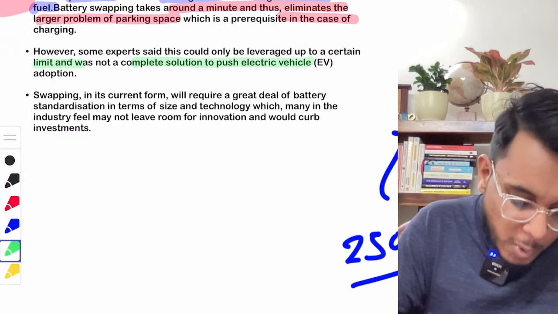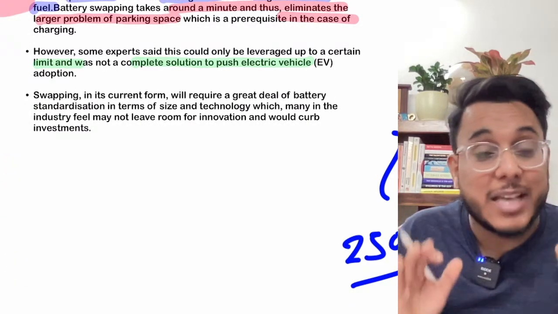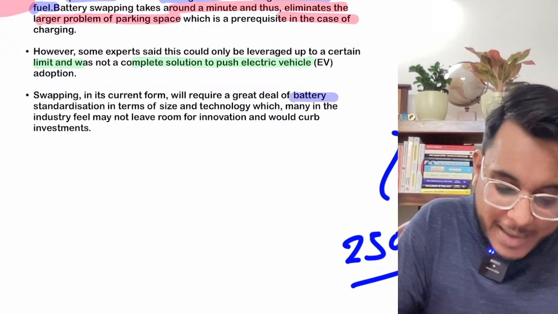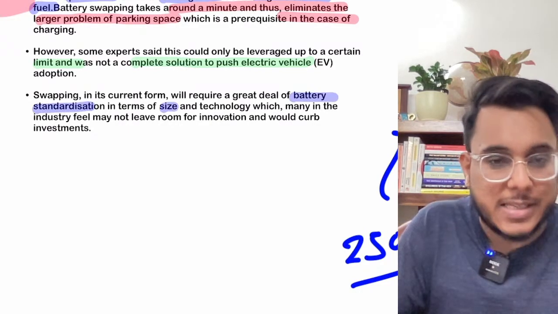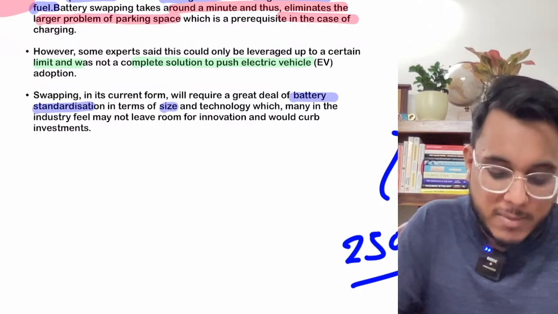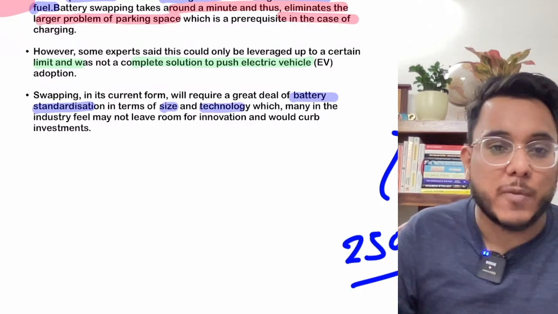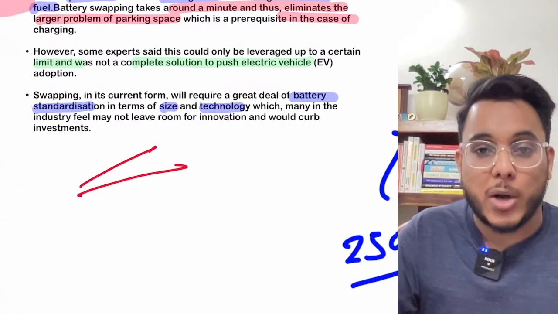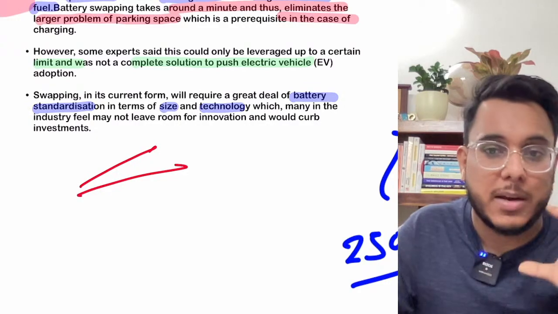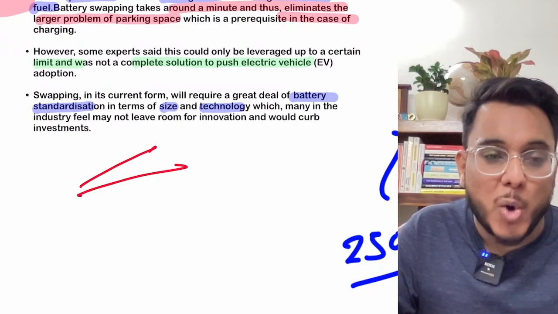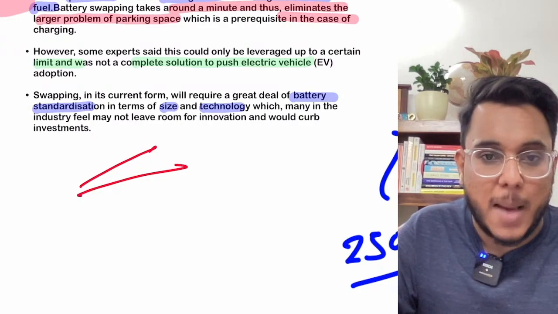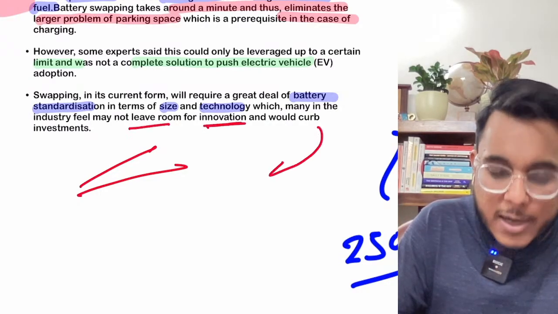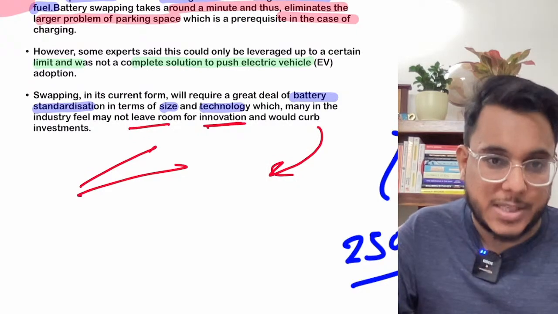Why? Because when we talk about swapping, there is a lot of standardization that needs to be brought. There is battery standardization in terms of size. All the batteries need to be of the same size, all the batteries need to be of the same technology. That standardization needs to be brought, and this will not be possible in a short span of time. Moreover, if such standardization happens, it might not leave any room for innovation, and therefore new investments will not come. Is it clear or not?